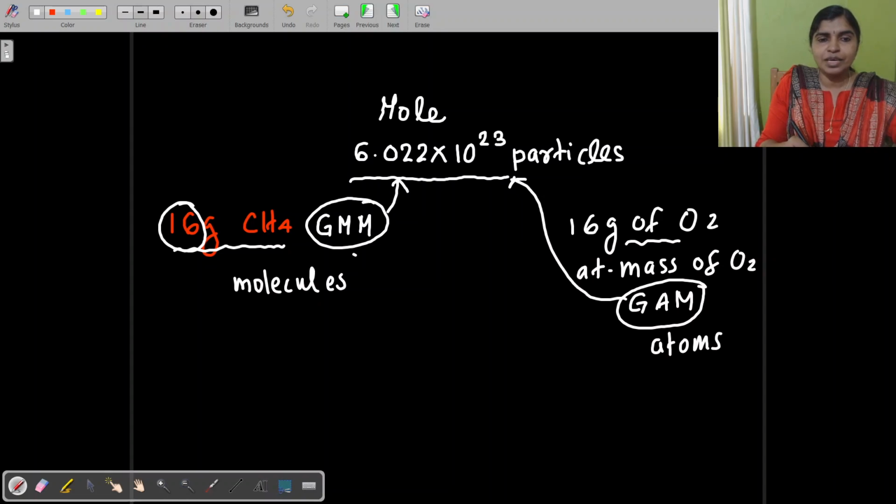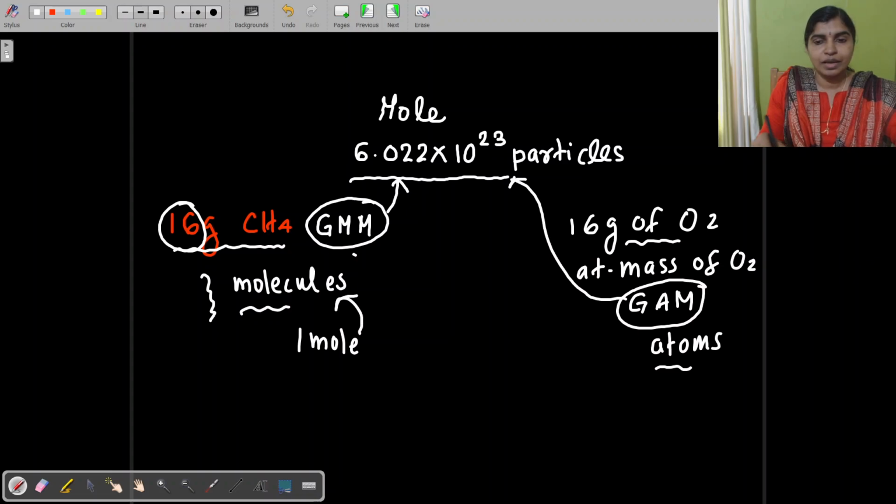The masses are equal, but the particles are different here. Here the molecules, here the atoms. Anyway, this is equivalent to 1 mole. So this is 1 mole of molecules and here it is 1 mole of atoms. Feel the difference? Here it is 1 mole of atoms and here it is 1 mole of molecules. Anyway, the mole is related to the Avogadro number.